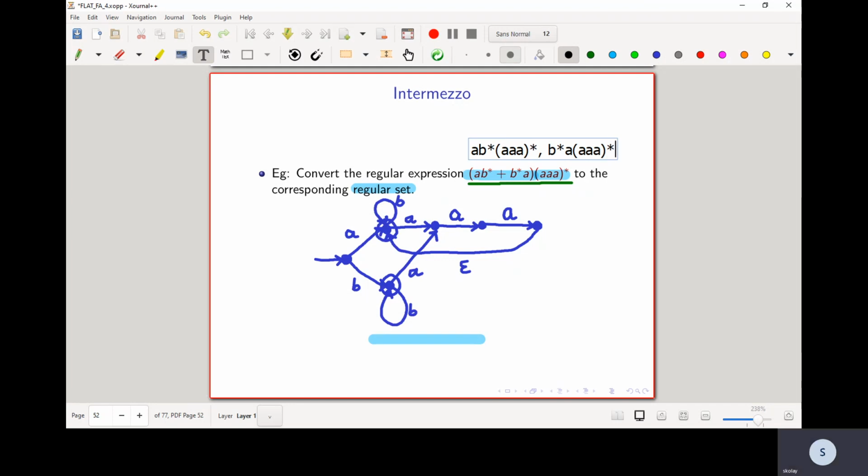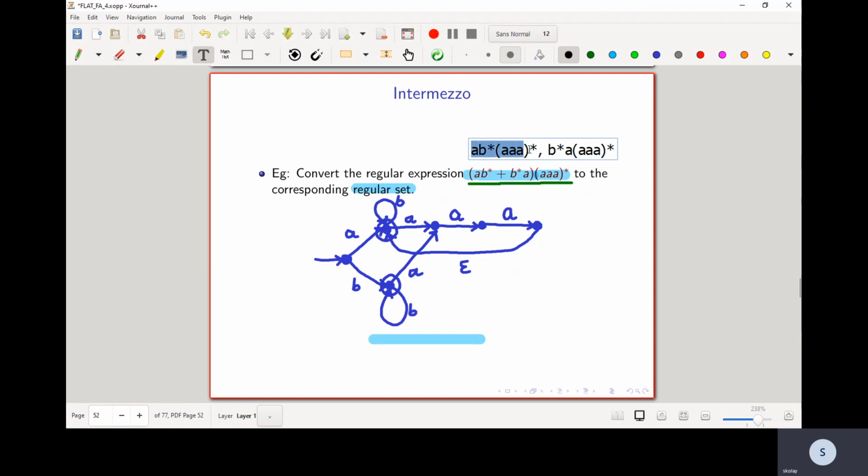So I can break the language matching the given pattern into two subsets, where the first subset matches the pattern A B star A star, and the second subset matches the language B star A star.